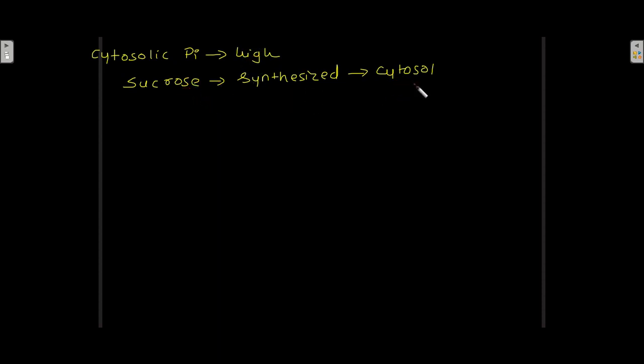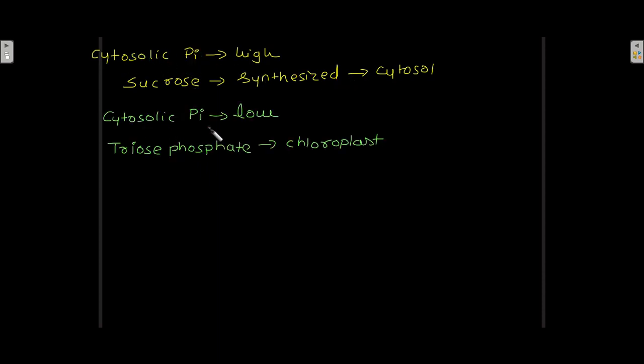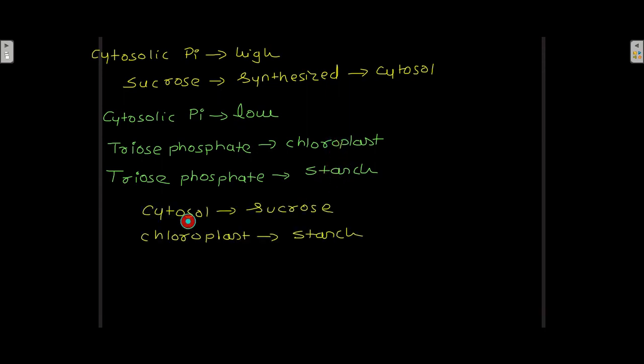Now what will happen when this cytosolic Pi is low? When cytosolic Pi is low, the triose phosphate remains in the chloroplast, and from this triose phosphate starch is synthesized in the chloroplast. So in the cytosol there is synthesis of sucrose, and in the chloroplast there is synthesis of starch. And whether the synthesis of sucrose or the synthesis of starch is going to take place depends upon the concentration of phosphate Pi in the cytosol.